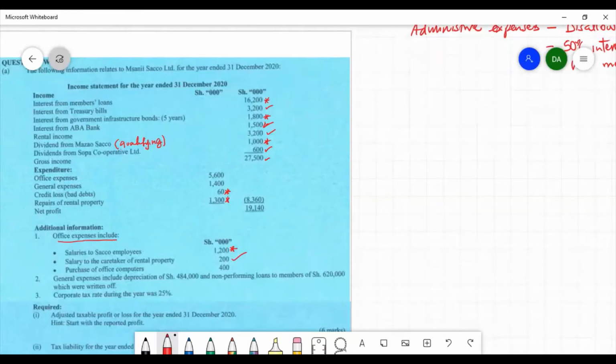Purchase of office computers. This is capital expenditure, which is subject to investment allowances. But even the investment allowance for these particular computers is part of the administrative expenses because the computers are for office use.